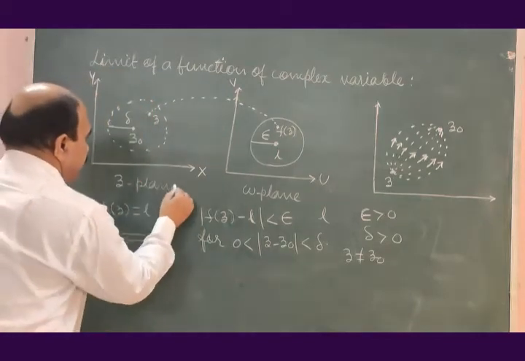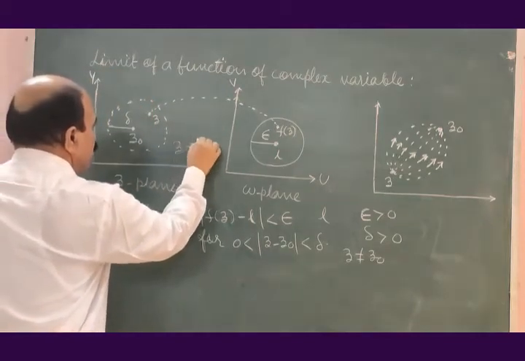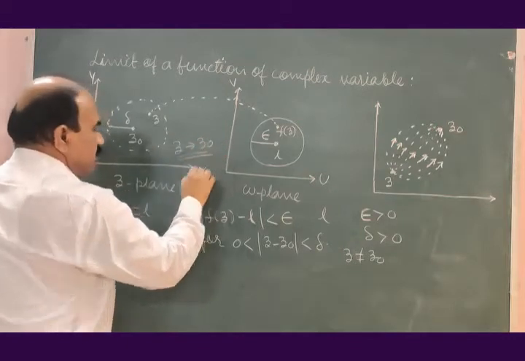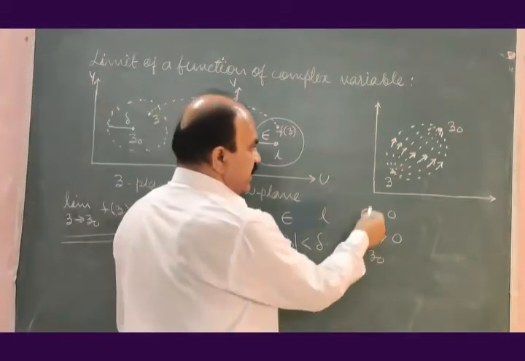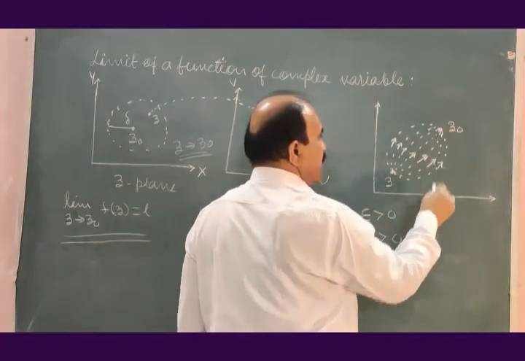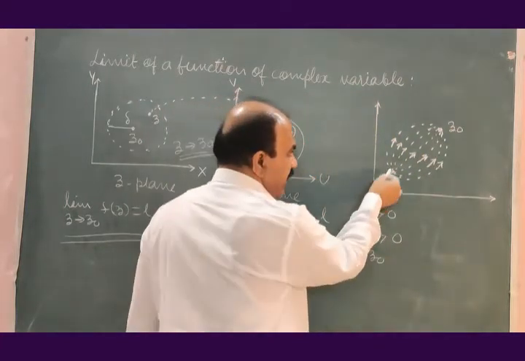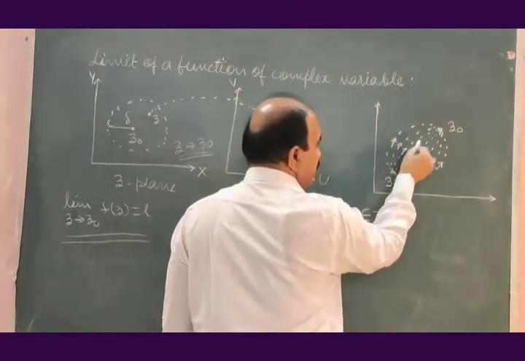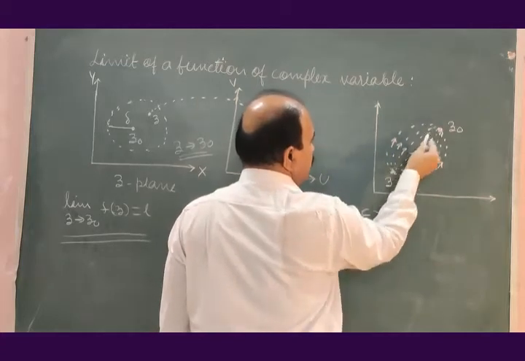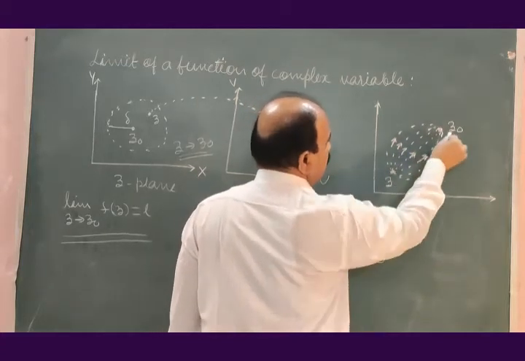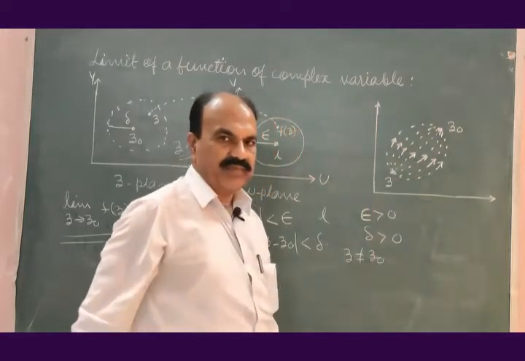z tends to z0, meaning that z is approaching z0. It may take this path, this path, or this path.